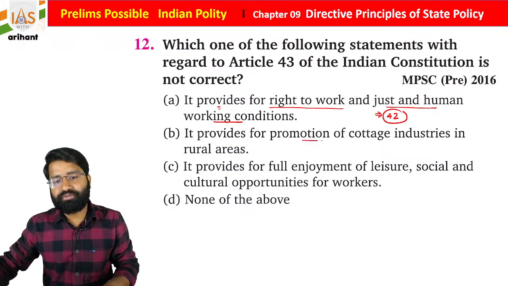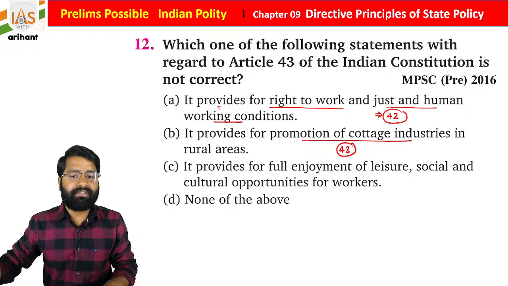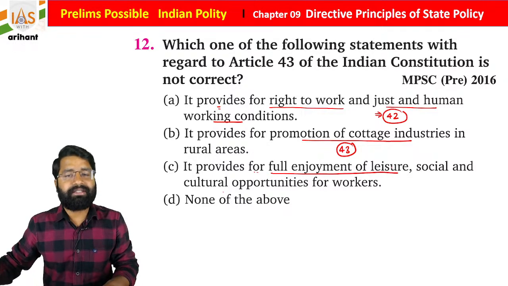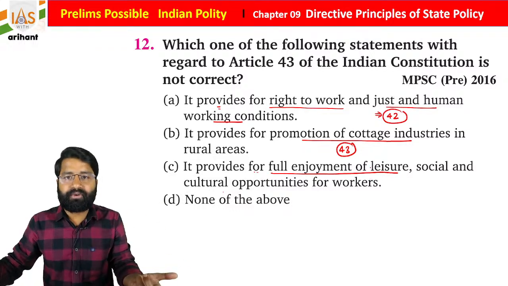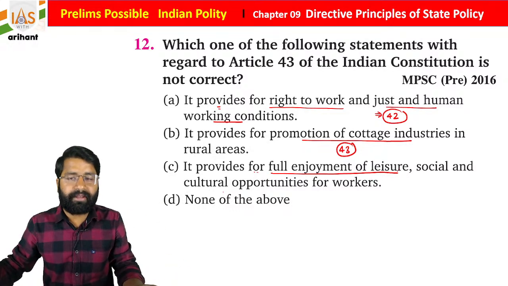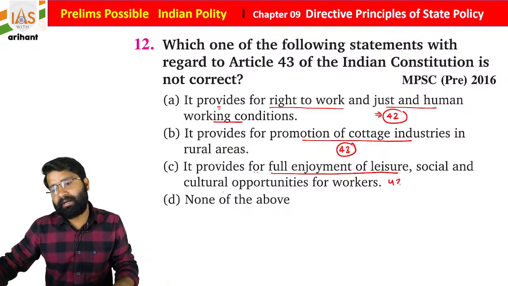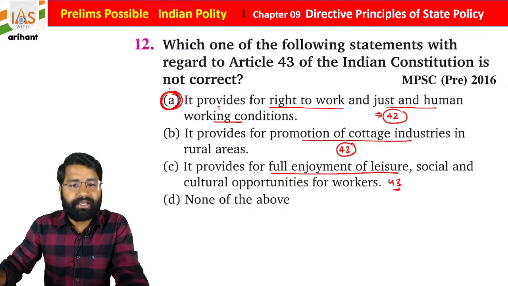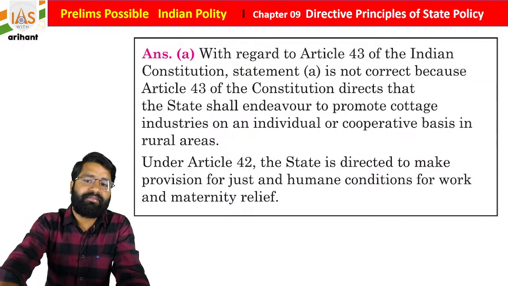I told you promotion of cottage industry is included under Article 43, as well as full enjoyment of leisure, social and cultural opportunities for the workers, and a provision was also added under Article 43 Clause A, that is participation of workers in management. So it is also part of 43. So statement A is not under Article 43, students. I hope you are all getting it. So statement A is the answer for the same.